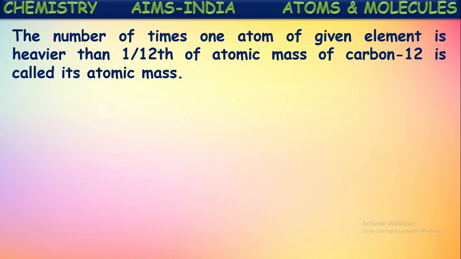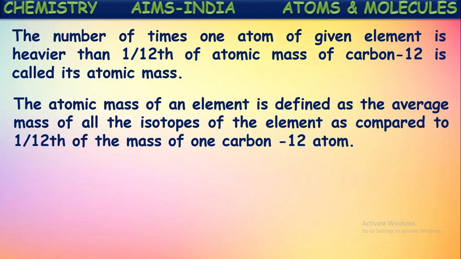The number of times one atom of a given element is heavier than 1/12 mass of a carbon-12 atom. 1/12 the atomic mass of carbon 12 is called its atomic mass unit. Now, by taking this as a standard, they have tried to compare the atomic mass of the remaining elements. So, how many times it is heavier than 1/12 the atomic mass of carbon 12 is taken as the atomic mass of that element. The atomic mass of an element is defined as the average mass of all the isotopes of that element as compared to